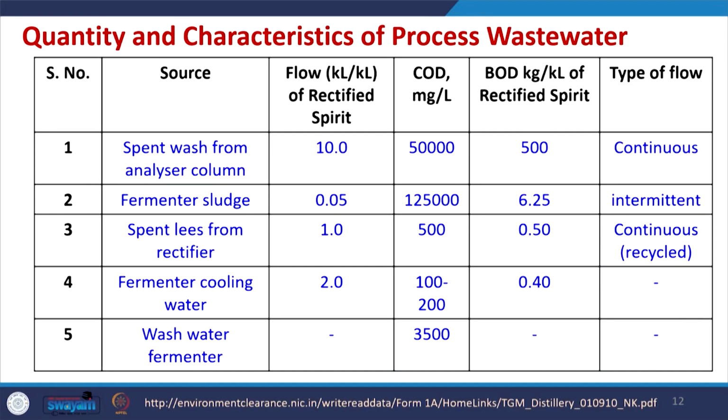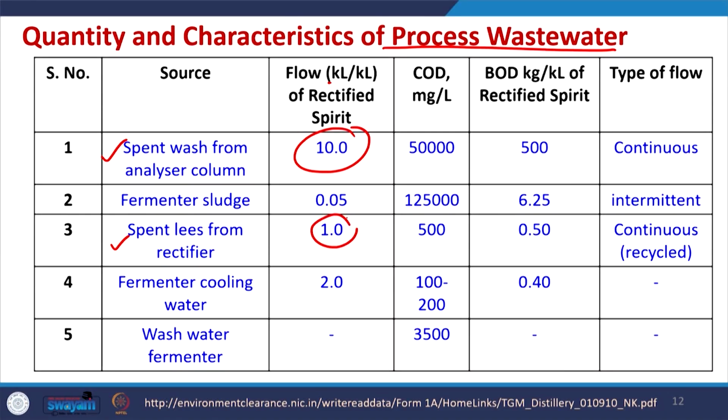Now, further understanding the quantity and characteristics of different process wastewater. Spent wash we already discussed. The amount which is produced is in kiloliter per kiloliter of rectified spirit. So, if we are getting 1 liter of spirit, we have 10 liters of wastewater getting produced, which is very high. Similarly, spent lees also gets produced in high amount. It is 1:1, and fermenter cooling water is around 2 times per liter of rectified spirit, and we can easily see the average COD.